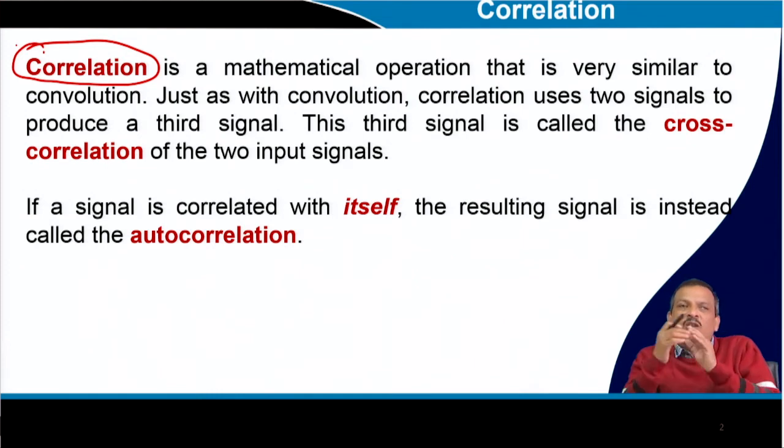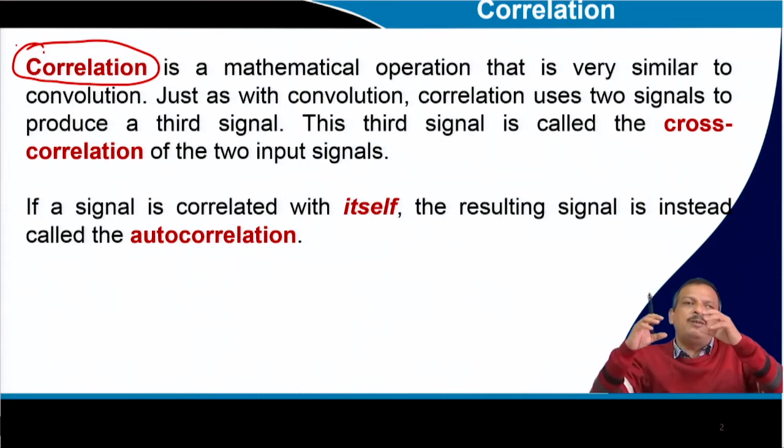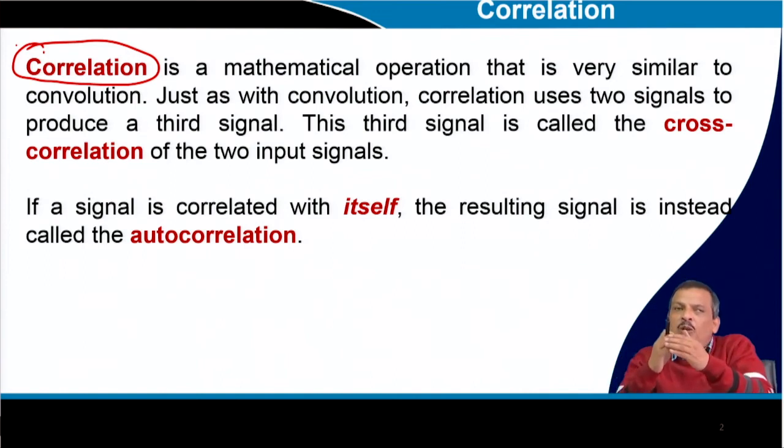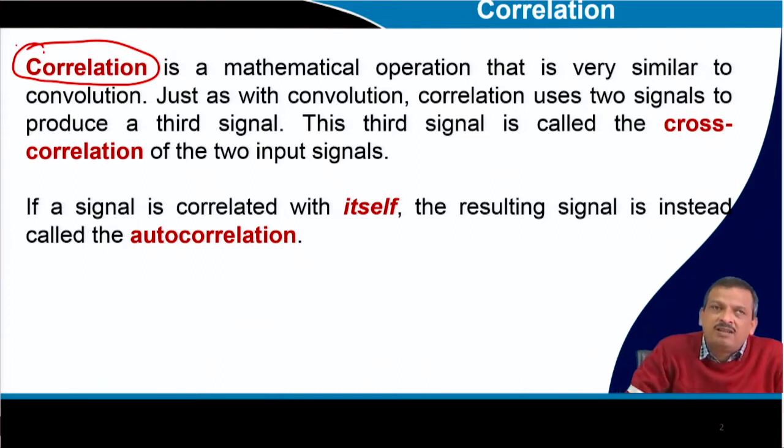But it is not that one signal is convolved with the other signal, it is a measurement of the similarity. So correlation is another signal derived from the two signals which indicates the similarity between them.